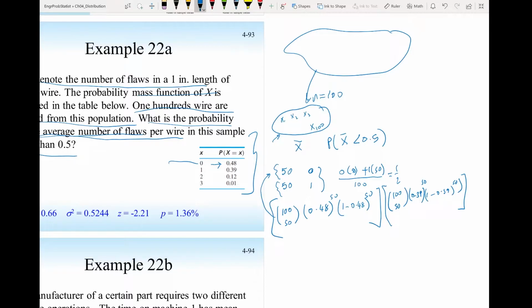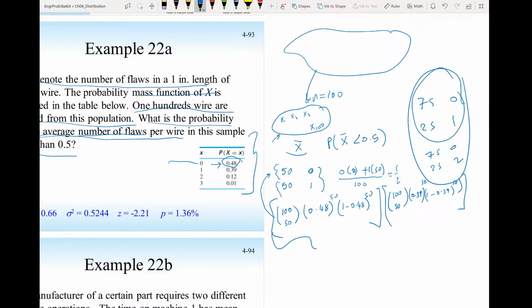I may get x bar less than half if I have 75 wires with 0 flaws and 25 wires with 1. Or 75, another possibility, with 0 and 25 with 2. This is still going to give us an average of less. There are infinite possibilities, and for each possibility you have to calculate these.